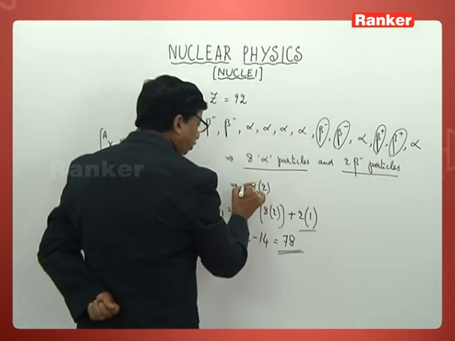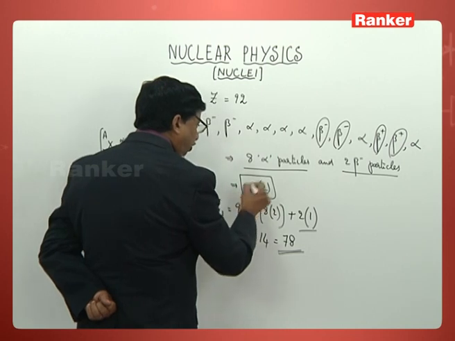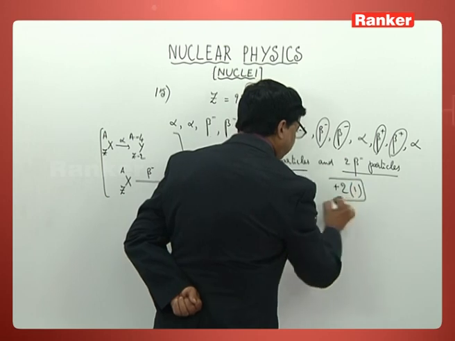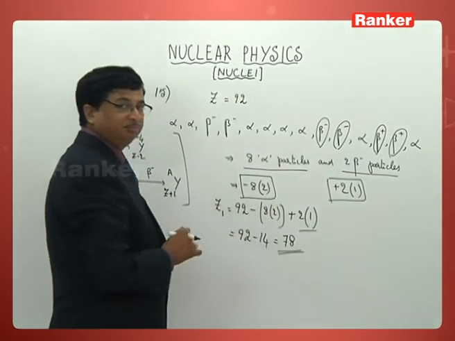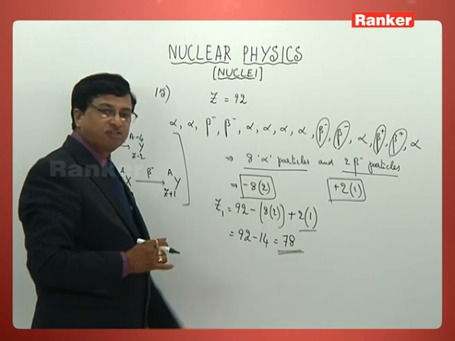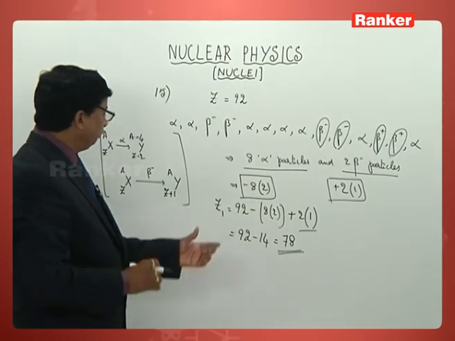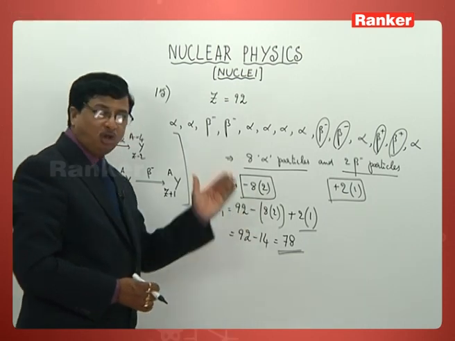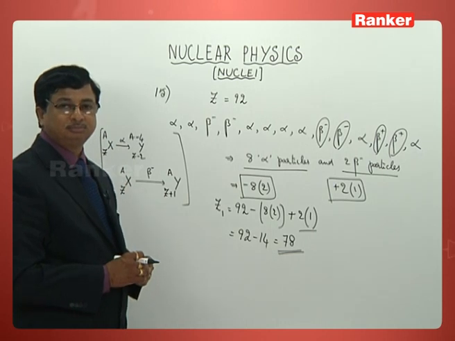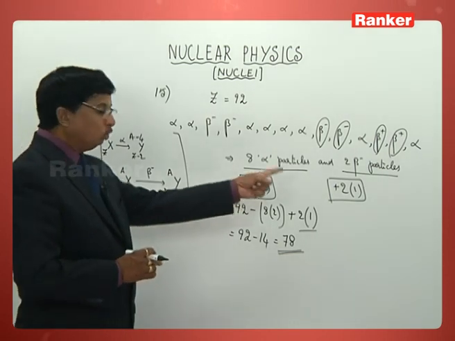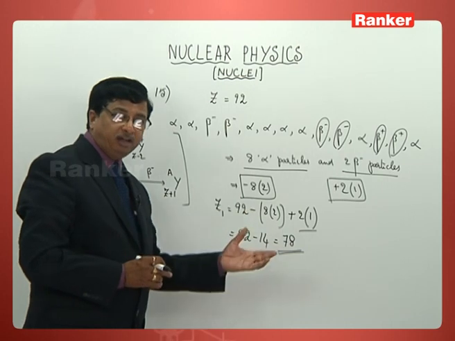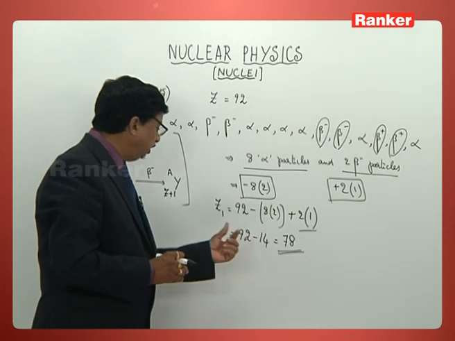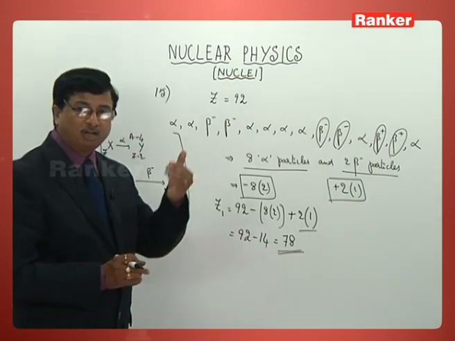So 8 into 2 is lost due to alpha particles, and 2 into 1 is gained due to beta particles. That is the identification you need to have. Out of 92, 2 into 8, 16 is lost due to the emission of alpha particles. After that, 2 into 1 is gained due to the emission of 2 beta particles. So what is its present atomic number?